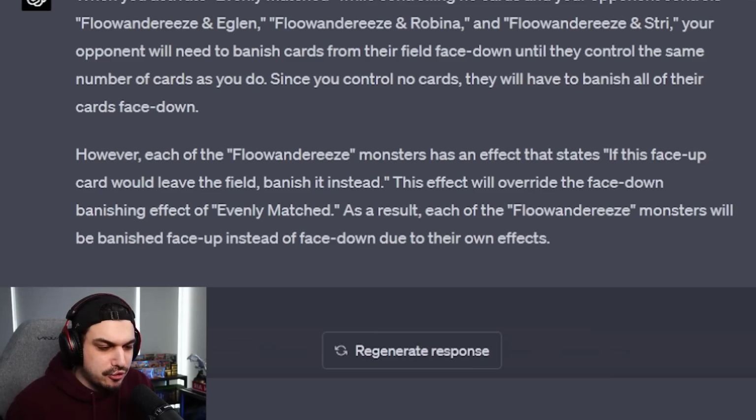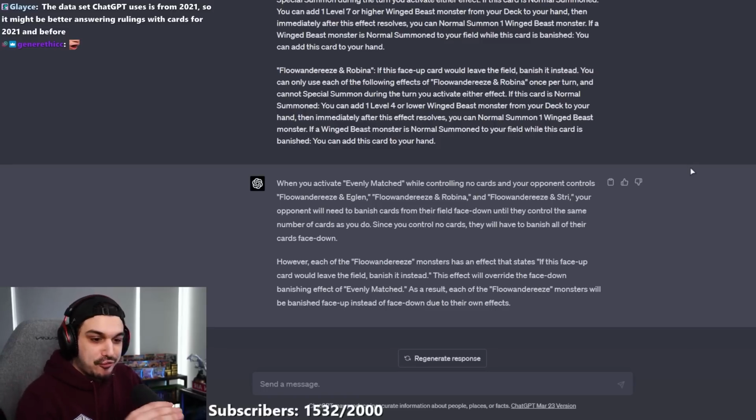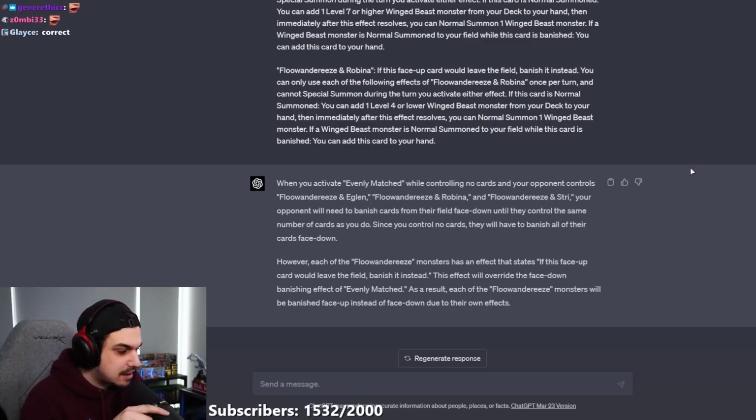However, each of the Floowandereeze monsters has an effect that says if this card would leave the field, banish it instead. This effect will override the face-down banishing effect of Evenly Matched. As a result, each of the Floowandereeze monsters will be banished face-up due to their own effects. That's correct! Wait a minute.